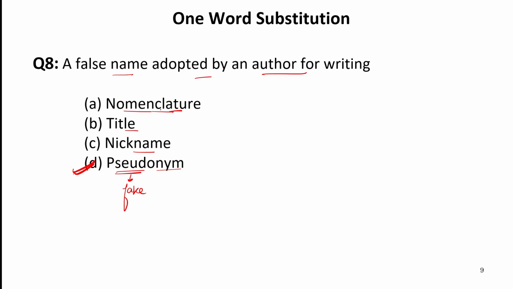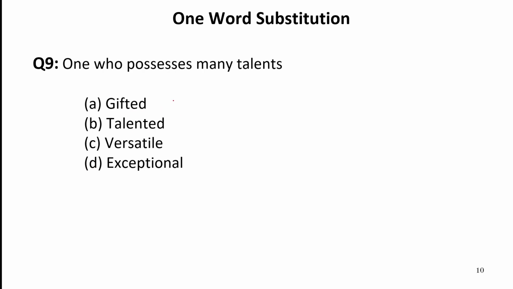Now let us move to the next one word substitution, that is one who possesses many talents. It means one who has many talents. That person is known as, we have options gifted, talented, versatile, and exceptional. So this type of person is known as versatile, one who has many talents.